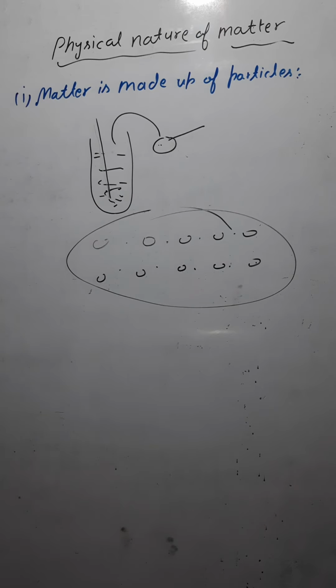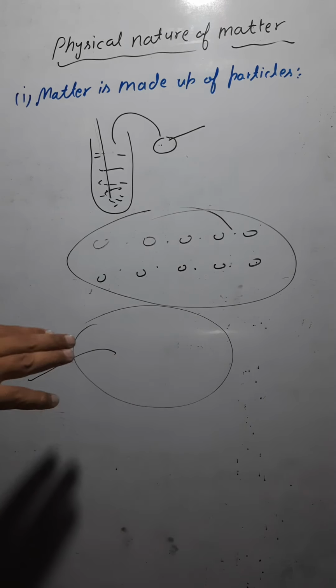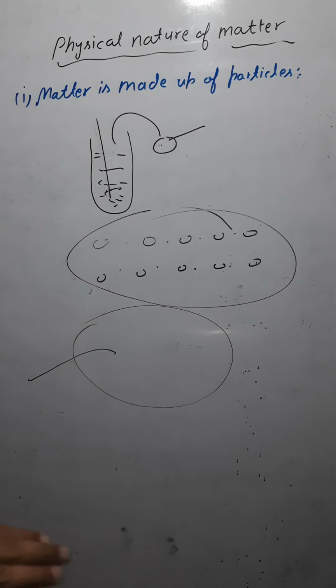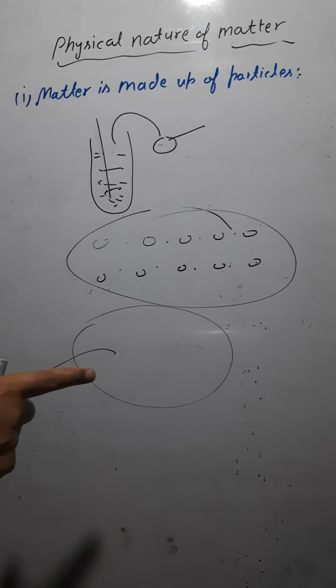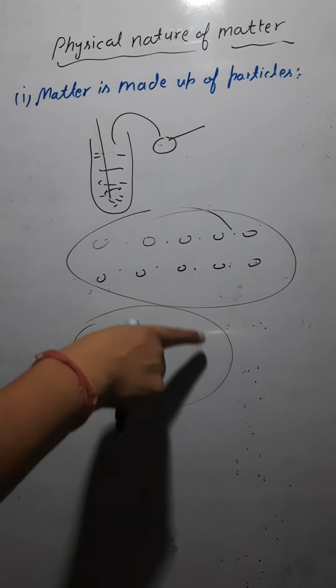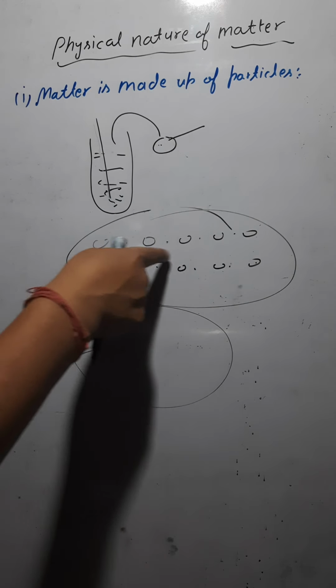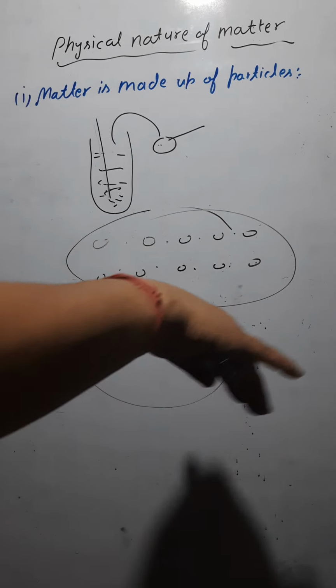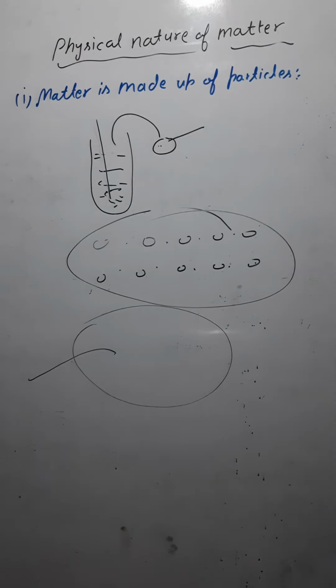Now let me tell you one more thing. Let's say you have a swimming pool here, and you have a diver who is diving into this swimming pool, and he is cutting the water. Means a diver is able to cut through water in a swimming pool. So how is he able to cut the water? Because the water is made up of particles. Water is made up of particles, so you can cut it, and you can swim through the water.